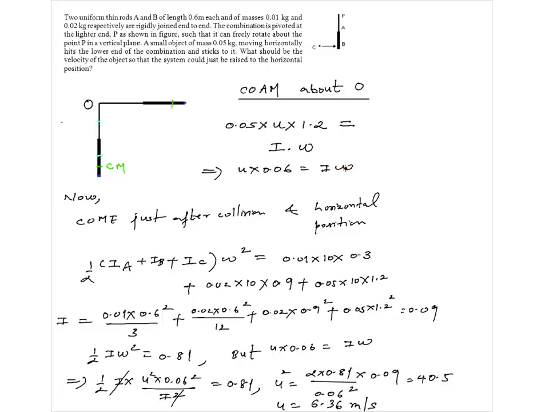And while collision is inelastic, there will be loss of energy, but just after collision, till the horizontal position, mechanical energy is conserved. Now, eventually it is all potential energy. It is just reaching there. That means no speed, all potential energy, gravitational.